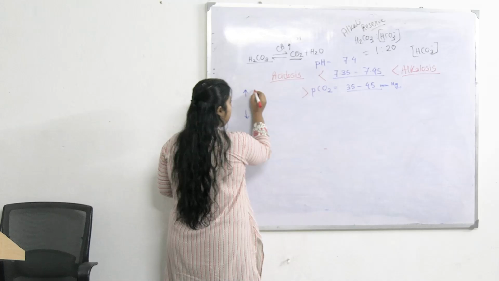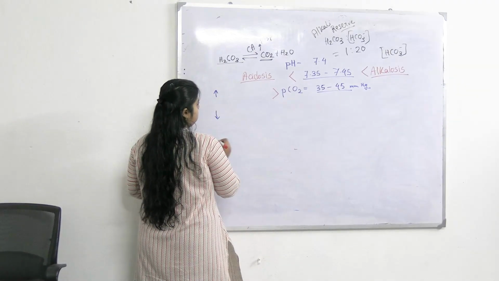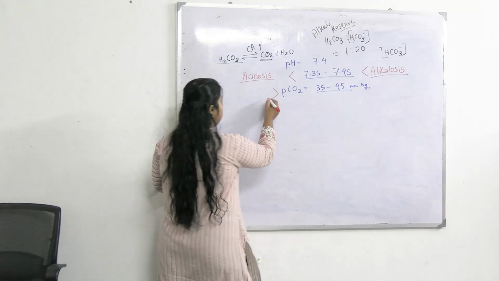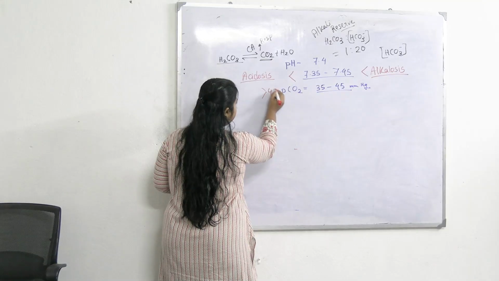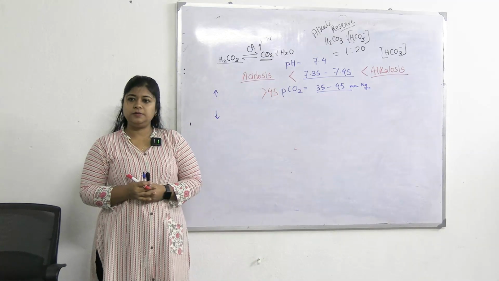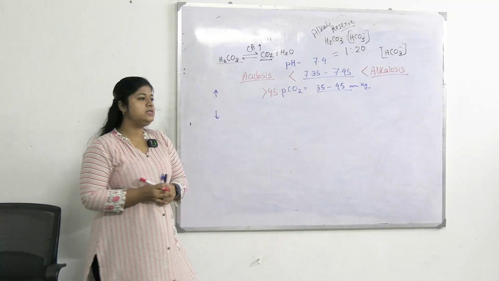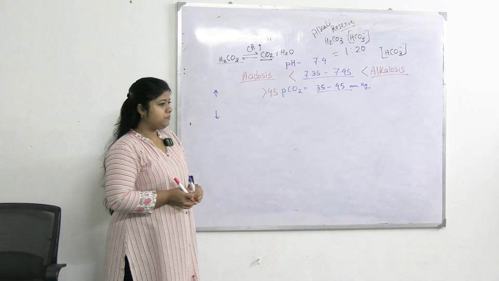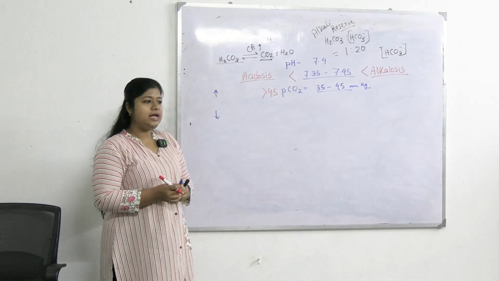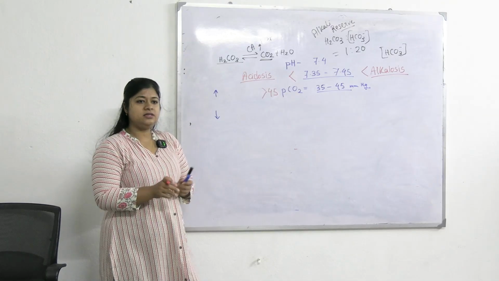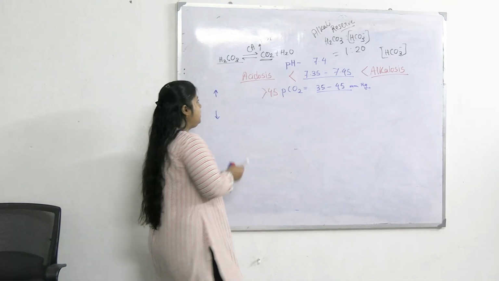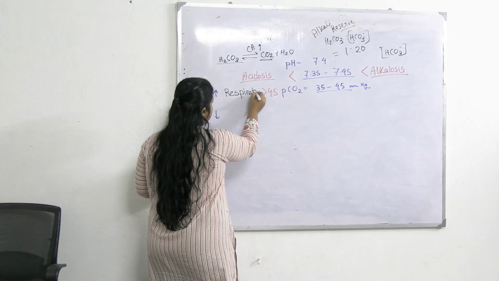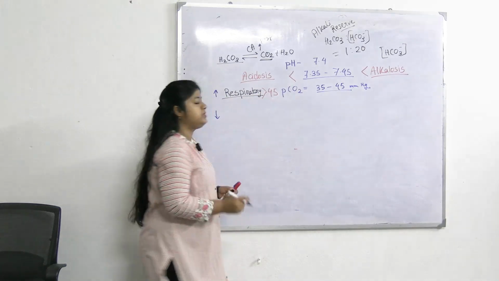How much increased? More than what? What is the range? Then say that. So it will be more than 45 in case of acidosis. So, to produce acidosis, PCO2 value should be more than 45. And this type of acidosis is known as respiratory acidosis. Why respiratory acidosis? Why is this called respiratory acidosis?